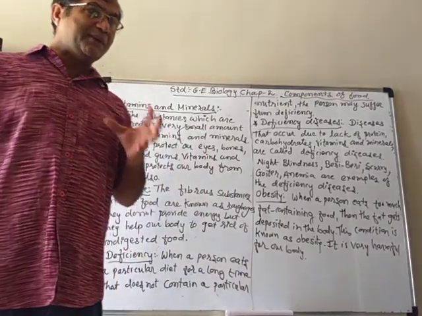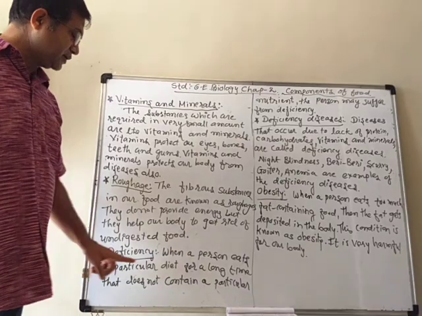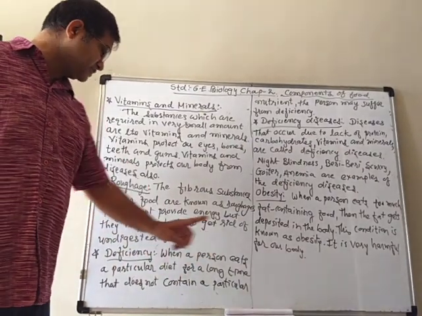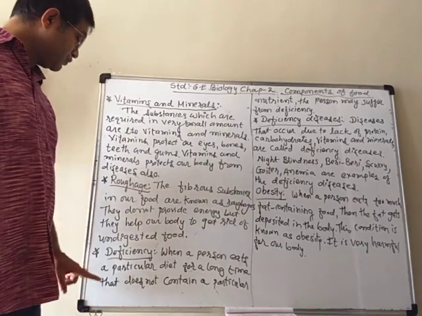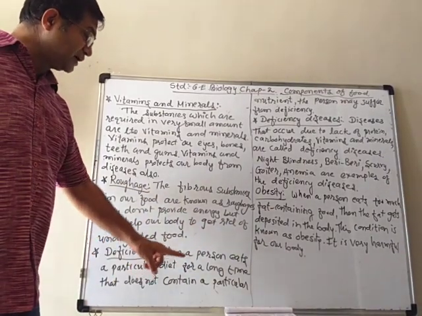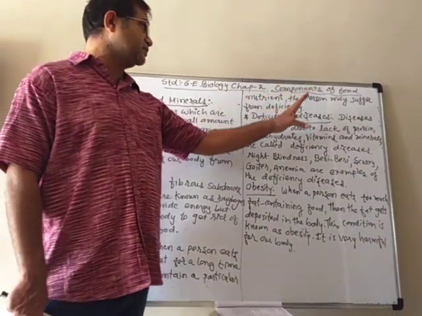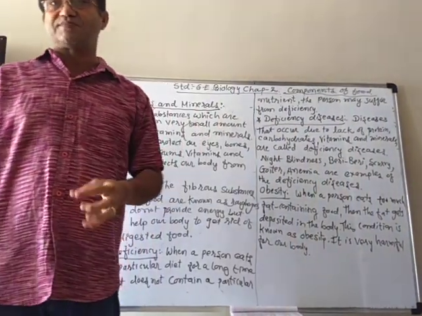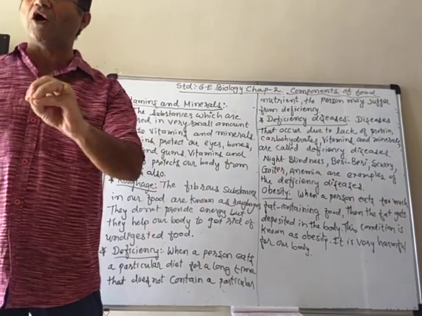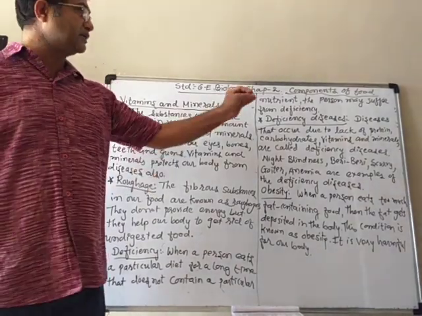Now, like it is written here, when a person eats a particular diet for a long time that does not contain a particular nutrient, the person may suffer from deficiency. Deficiency means lack of that diet item.